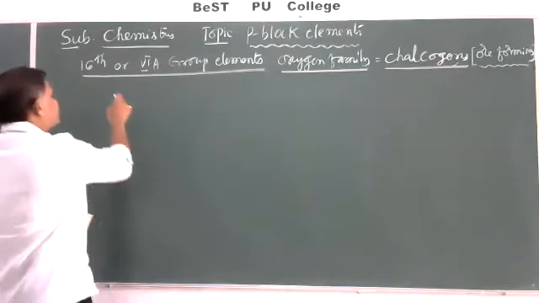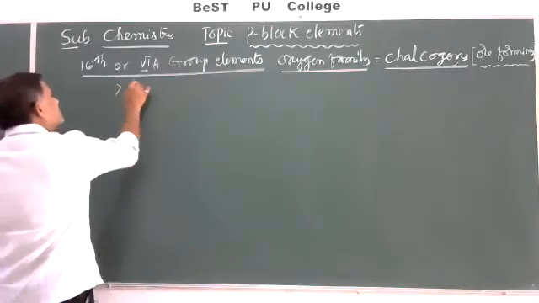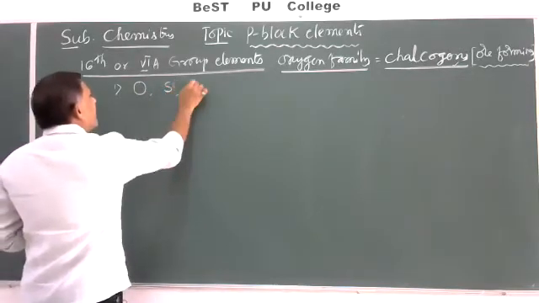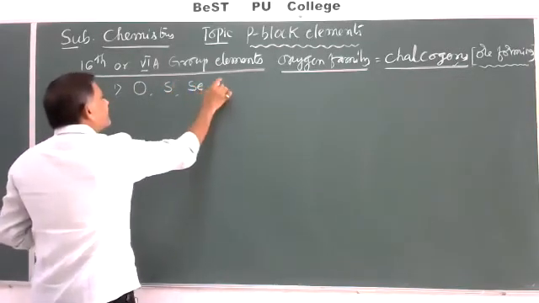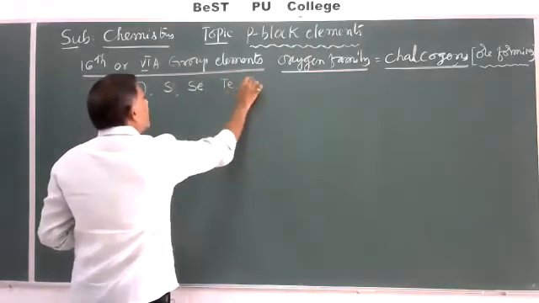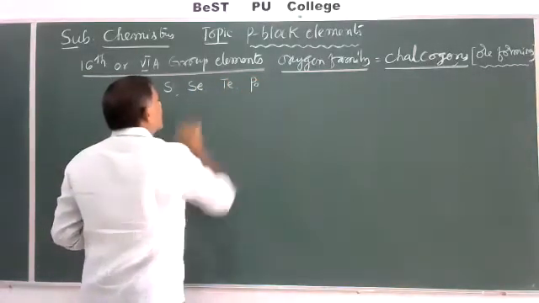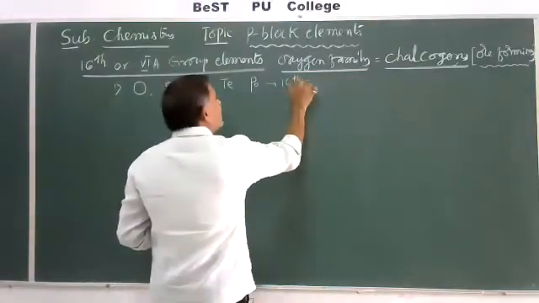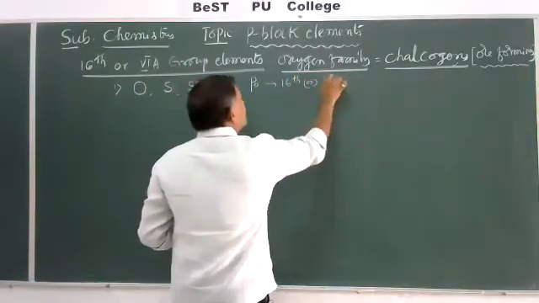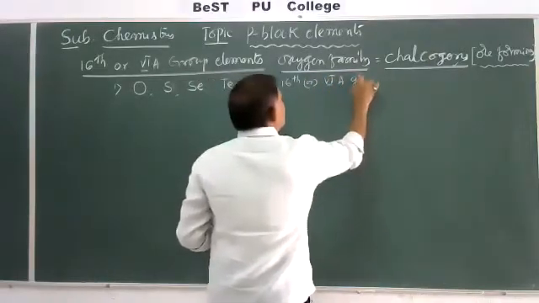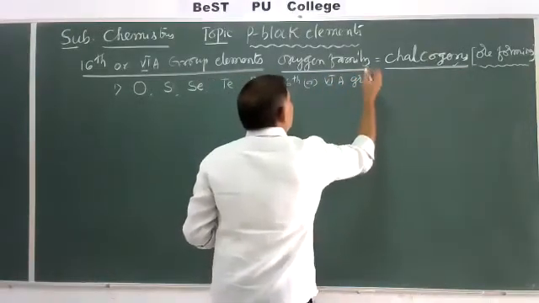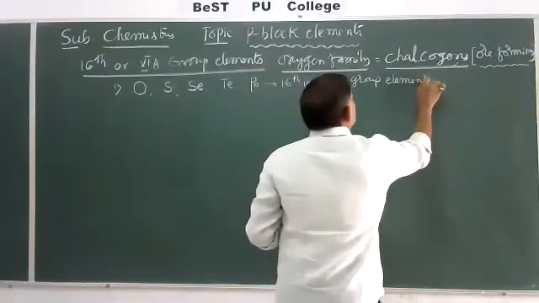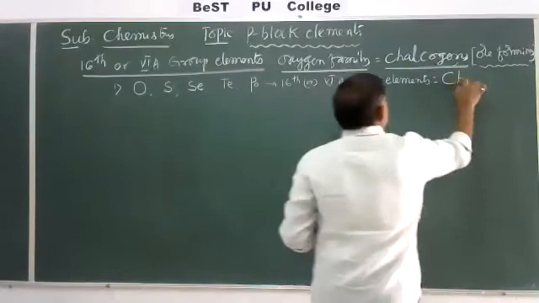Oxygen, sulphur, selenium, tellurium, and polonium are collectively called the 16th group or 6th A group elements. These are also called chalcogens.